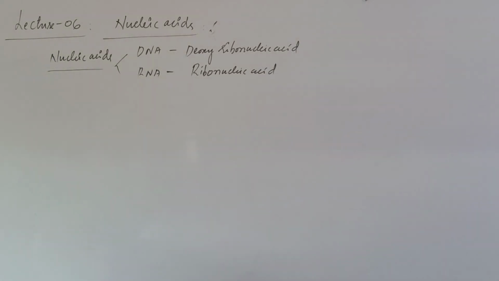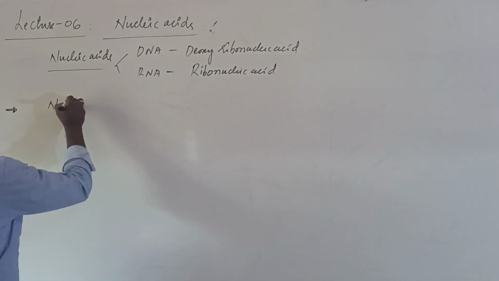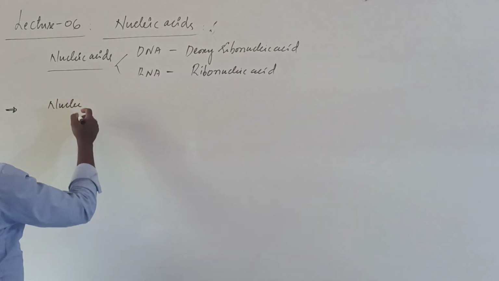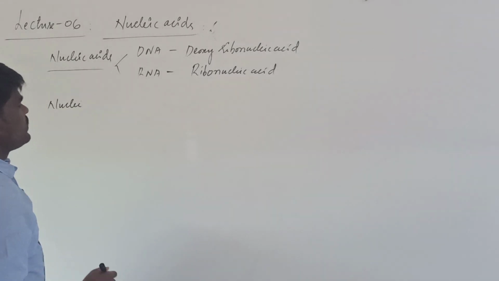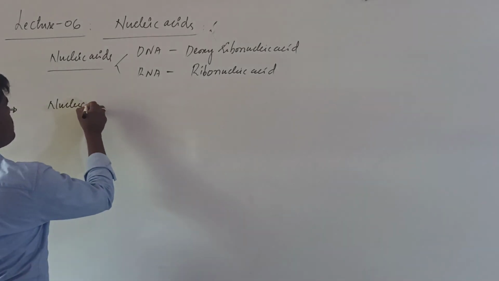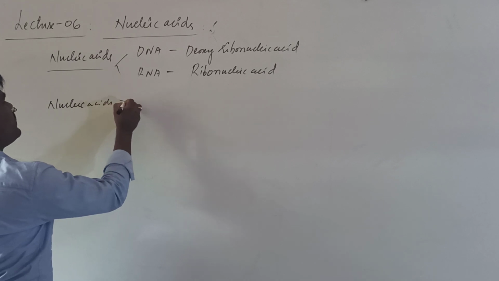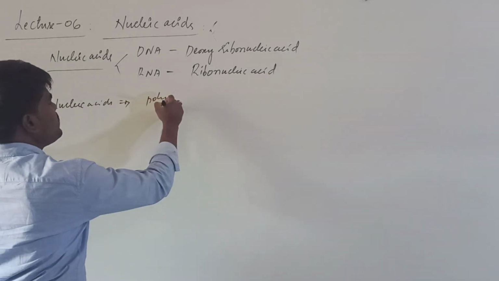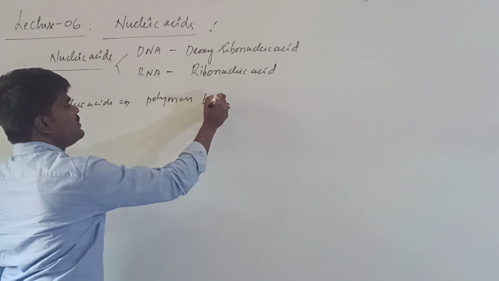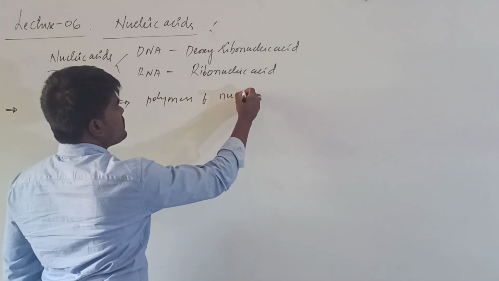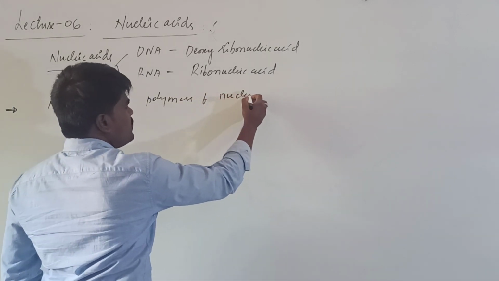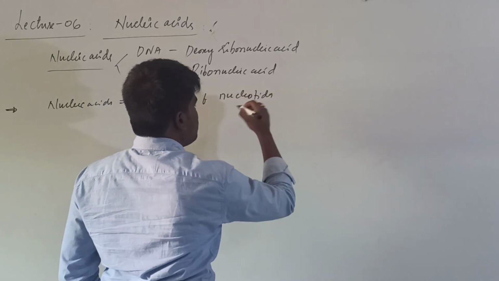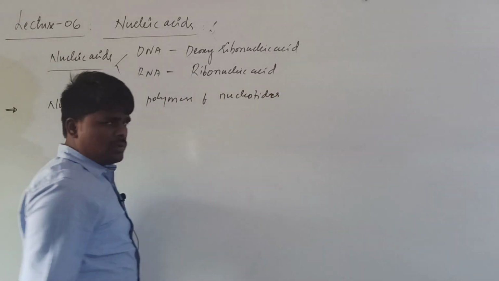Now, if you analyze the structural information of these nucleic acids, whether it is DNA or RNA, nucleic acids are polymers of nucleotides.